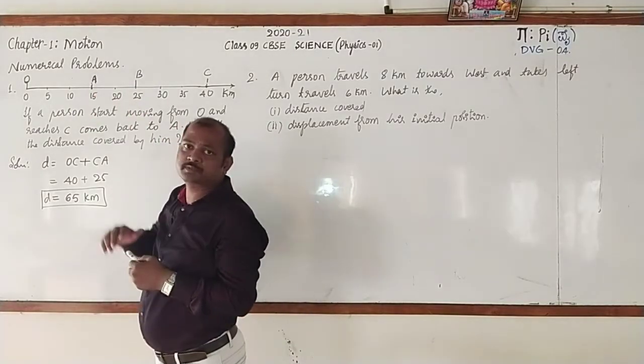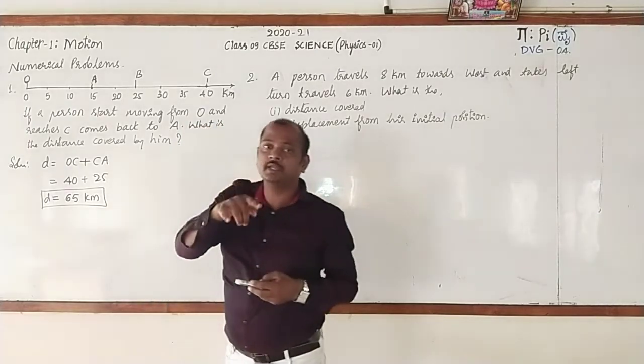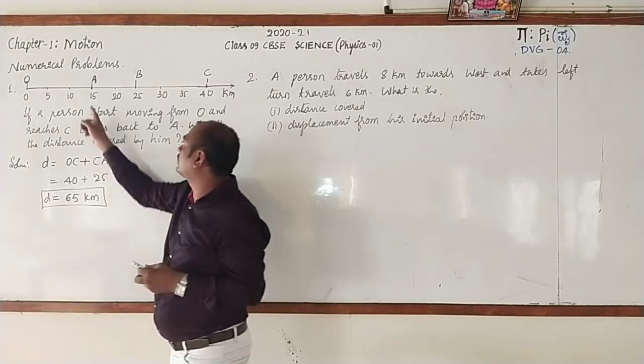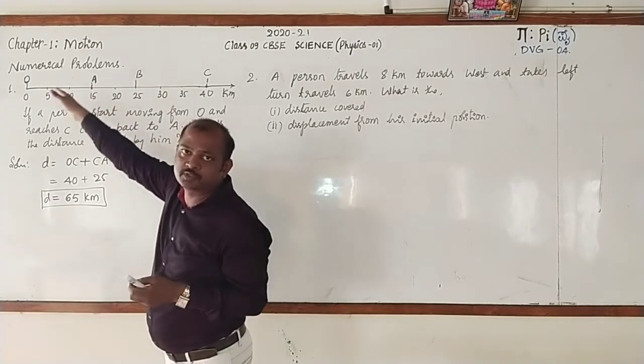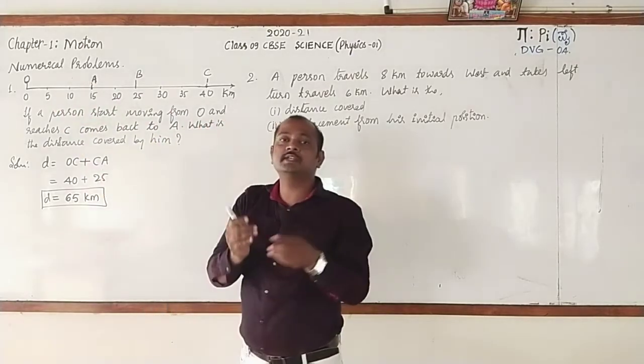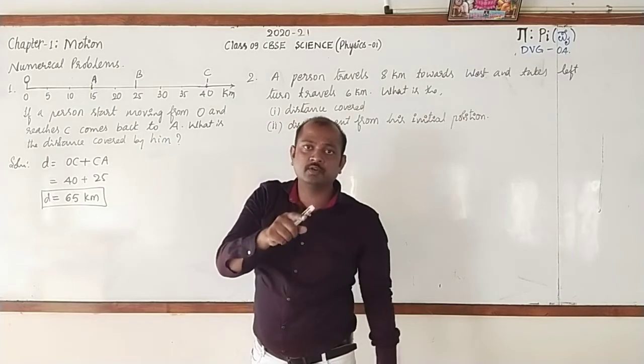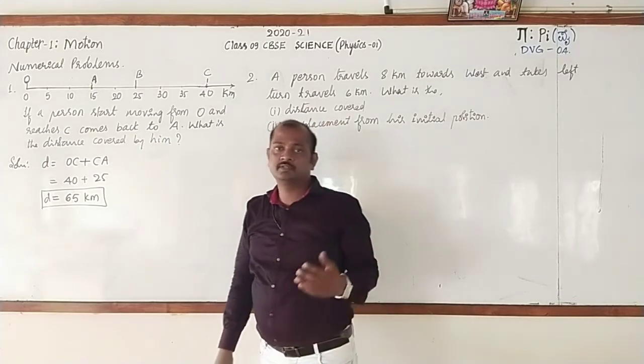Now, what is the displacement? Displacement will be 0. Why? Because the initial position of the person was A and the final position was also A. The least distance is 0, hence displacement is 0.